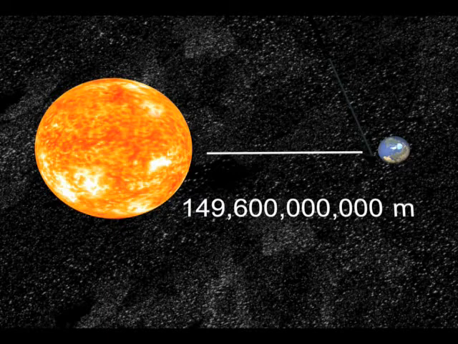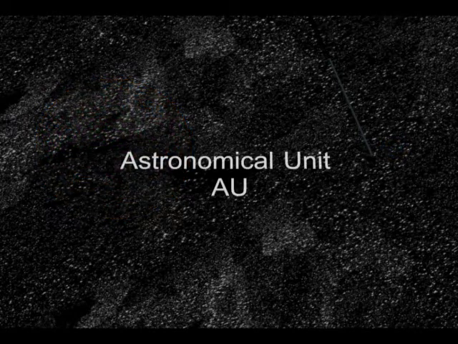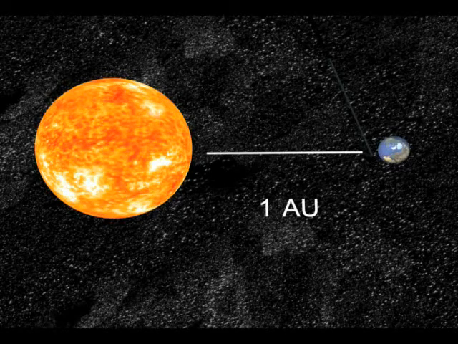To make the enormous distances between objects in our solar system easier to work with, scientists use a special unit called an AU, or astronomical unit. 1 AU is the average distance from the Earth to the Sun. This number makes it simpler for us to describe the distances between objects in our solar system.